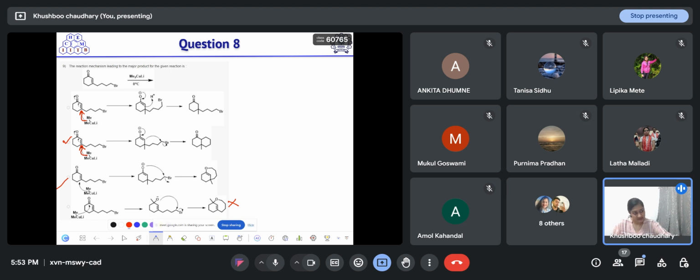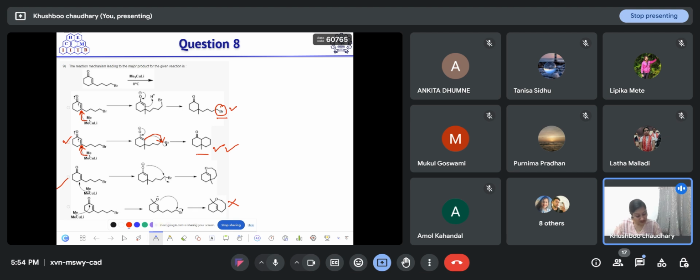Okay. Then in the first case, when the enolate forms, it gets quenched by taking a proton, and it will lead to this uncyclized product. But as the enolate is formed here, and we have a leaving group in the system, it will not be quenched by the proton, but will attack on that leaving group so that it can leave, and stability will be generated in the system. This is done in option 2: this enolate attacks the carbon bearing a leaving group, and this leaving group will leave, and it will generate this bicyclic system.